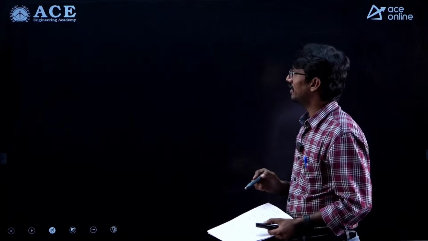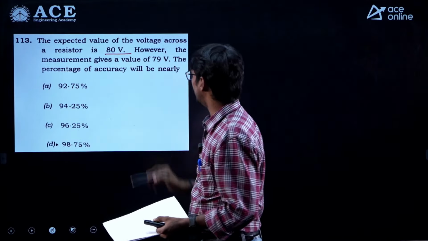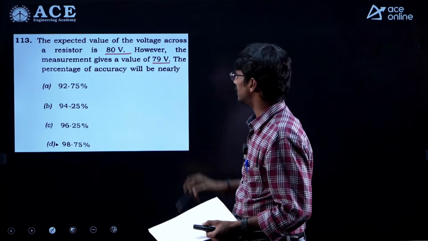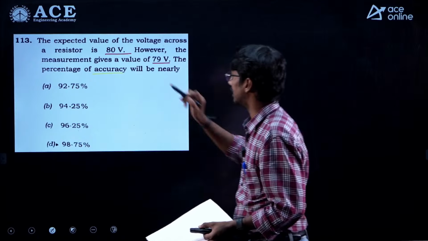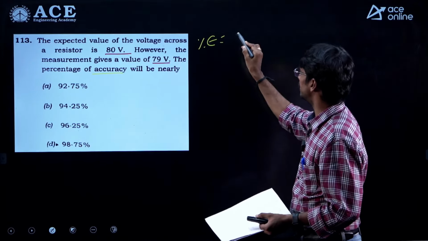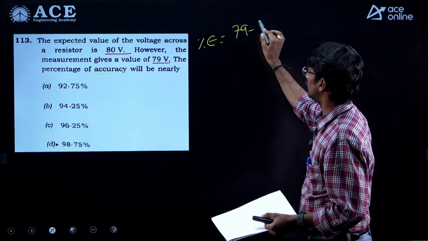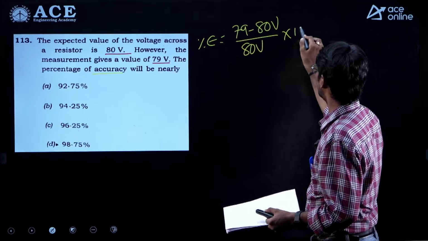Direct question. Next one is, the expected value of voltage is 80 volt and the obtained value is 79. What is the percentage error or accuracy he is asking? Now let us find out the error first. Percentage error is equal to measured value minus true value by true value into 100.